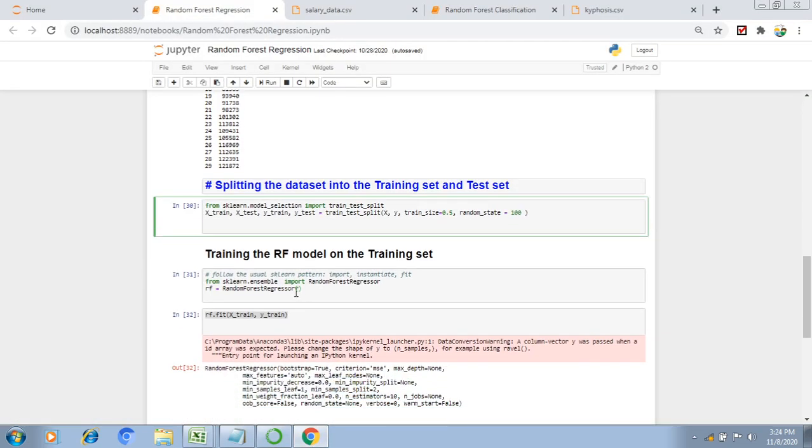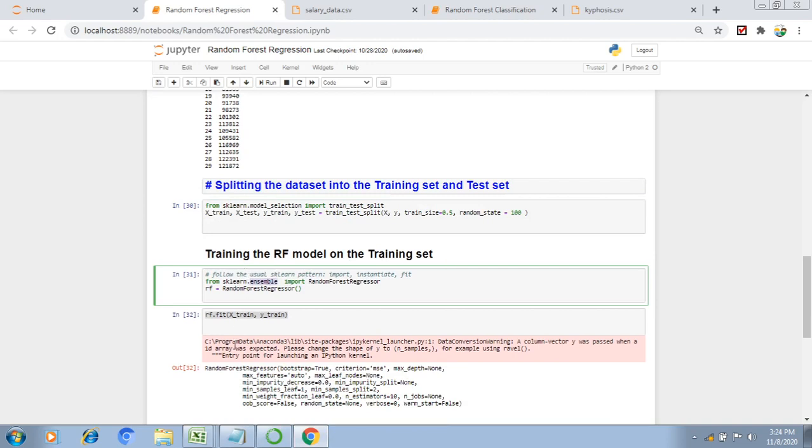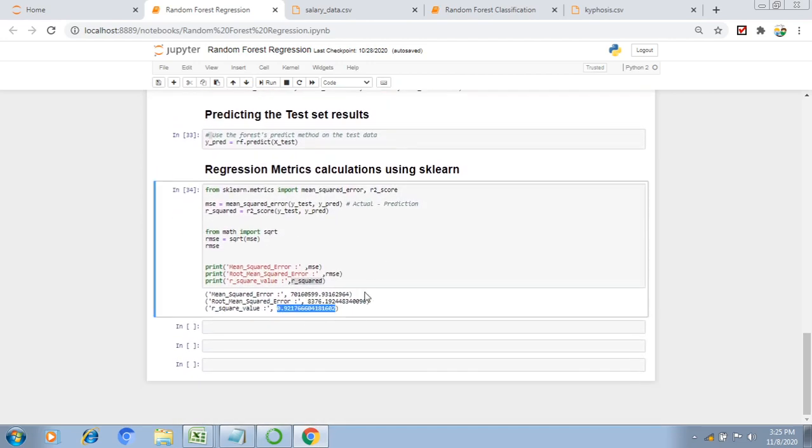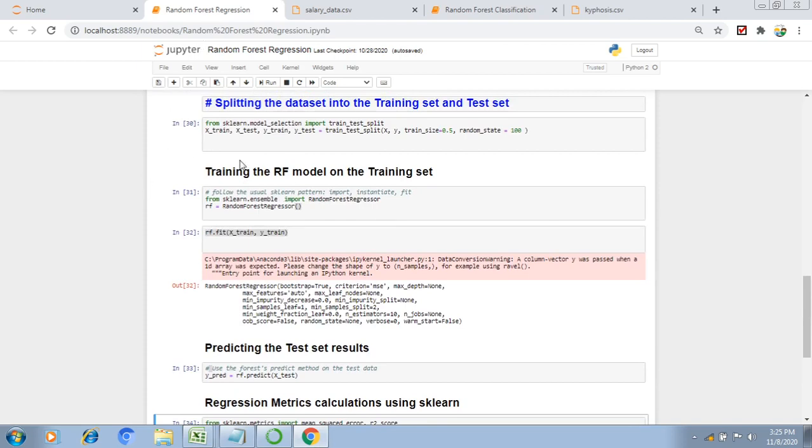Now I am training my model using sklearn ensemble, as we discussed in the introduction. By using ensemble bagging, or bootstrapping aggregation, we use random forest regression. This is from sklearn.ensemble import RandomForestRegressor. This is the class I'm accessing for my object: random forest is my object equal to RandomForestRegressor. Here I am not mentioning any hyperparameters. With the initial parameters only I am getting maximum prediction. That's why random forest is very useful.